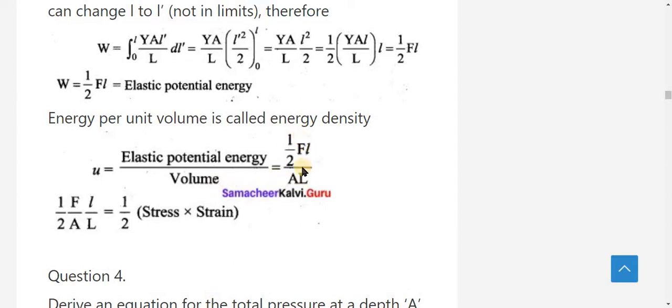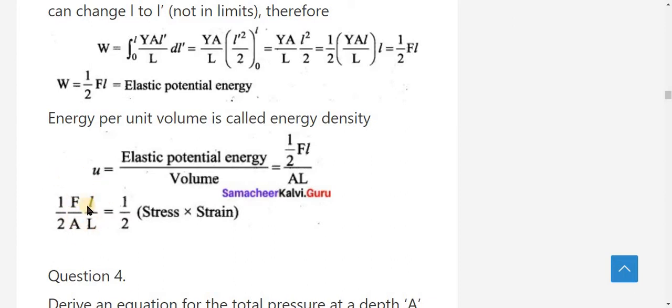So elastic potential energy 1 by 2 FL divided by area into length, which is volume AL. Rearranging this equation, we get 1 by 2 F by A into small l divided by capital L. That means change in length divided by original length, the ratio between the change in length and original length, is nothing but strain. Force per unit area, force by area, is called stress.